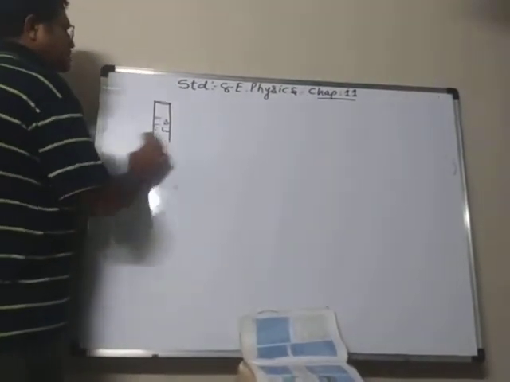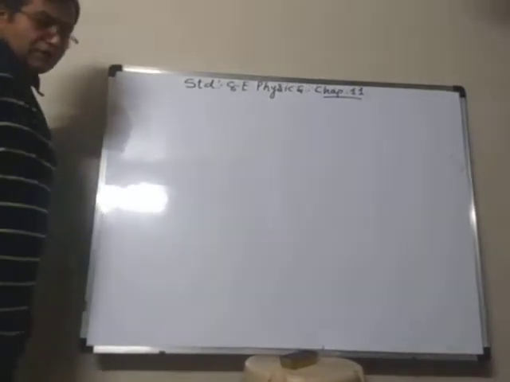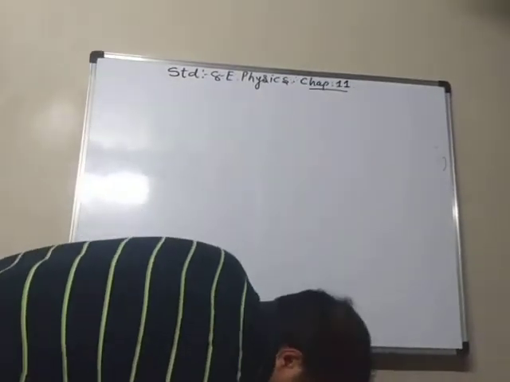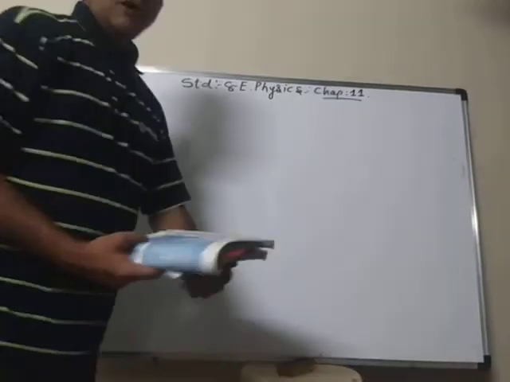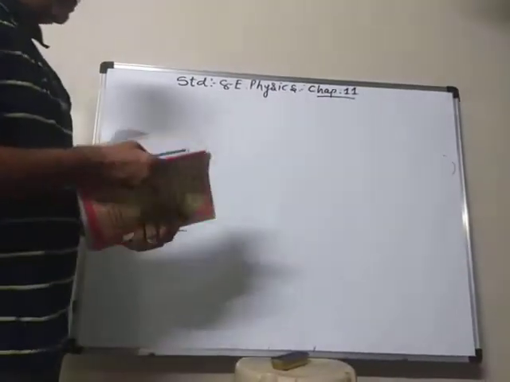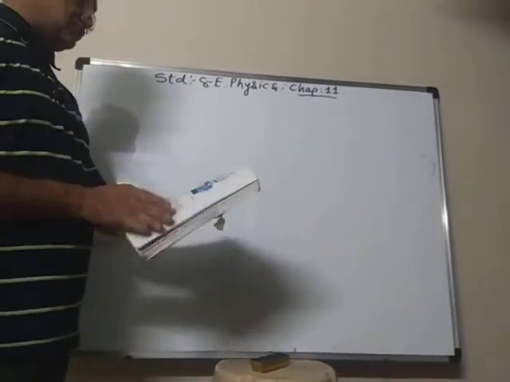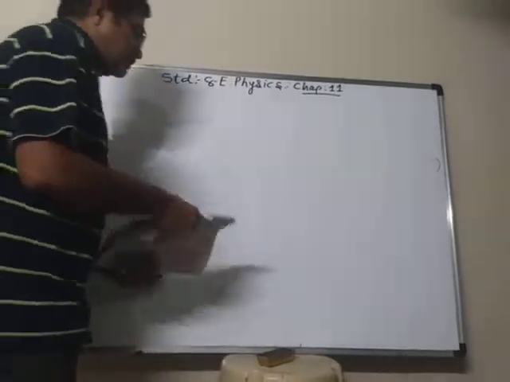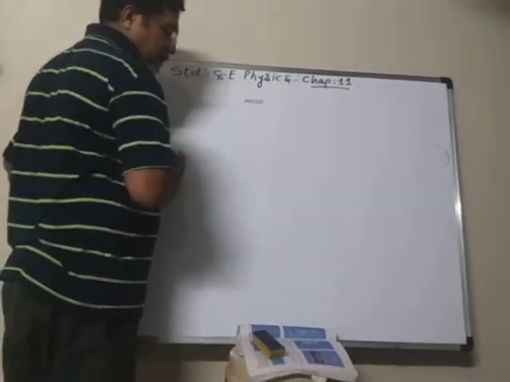Now in this section we have to learn about the pressure exerted by the liquid on the wall of the container. Liquids exert pressure in all directions. So first of all we will see that pressure is exerted on the walls also. For that we can do an activity. We have to take a plastic bottle.